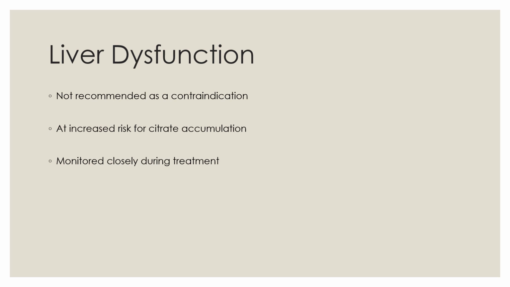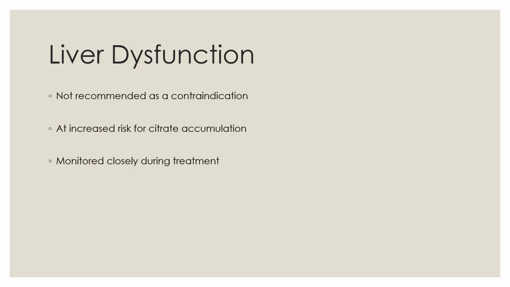It is generally believed that patients with liver dysfunction have an impaired ability to metabolize citrate. Therefore, liver dysfunction has traditionally been considered a contraindication in using RCA. However, several recent studies have shown that RCA can still be used safely in patients with liver dysfunction or even liver failure without a significantly increased risk of complications. There are two possible explanations for this. First, the liver is not the only place in the body that can metabolize citrate; kidney, muscles and other tissue that contain the needed enzyme can also metabolize citrate.